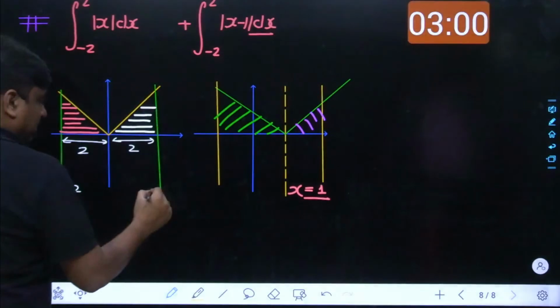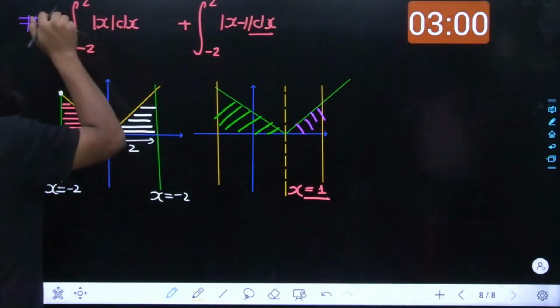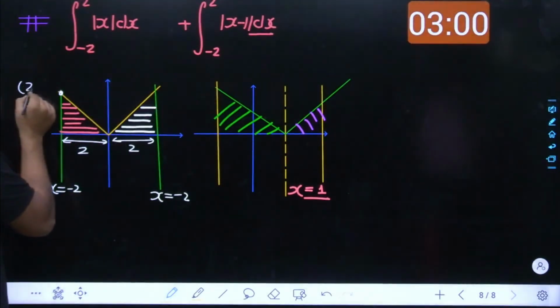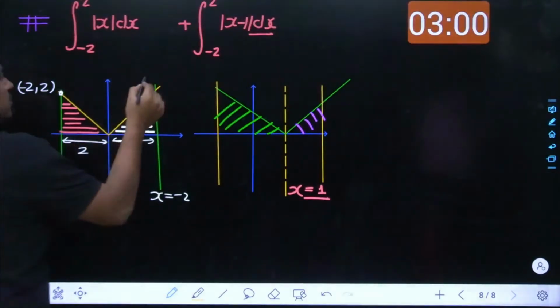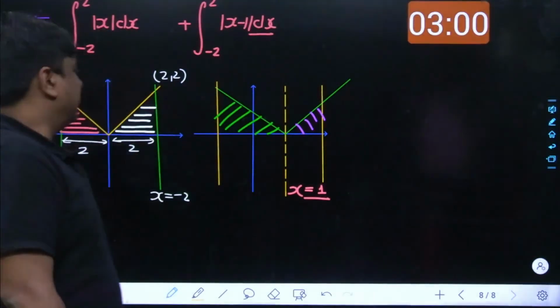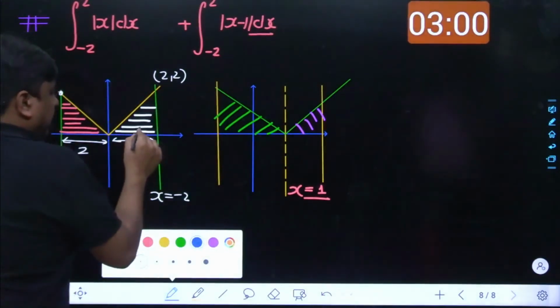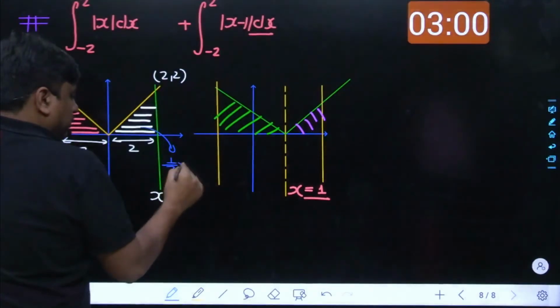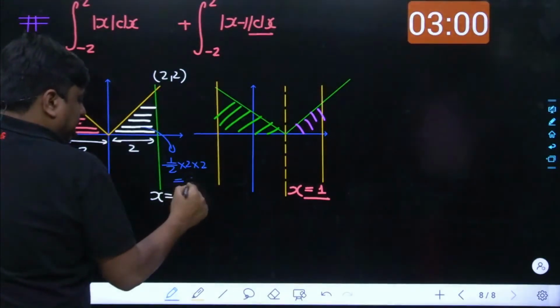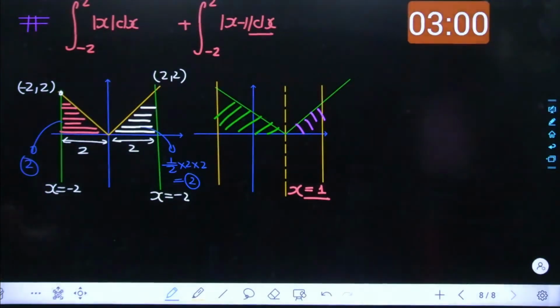At x equals -2, what do you do? You feed x equals -2 into modulo of x. Virtually speaking, you lead it to -2 comma +2, and you lead it to 2 comma 2. But my major area of concern is just its height as well as base. The height is 2, the base is 2. From the right hand triangle area, it is going to be half times 2 into 2, and the result is 2 over here. And being a congruent triangle, here also the area is going to be 2. If you don't agree, you can calculate it. Once you add them together, the result is expected to be 4.